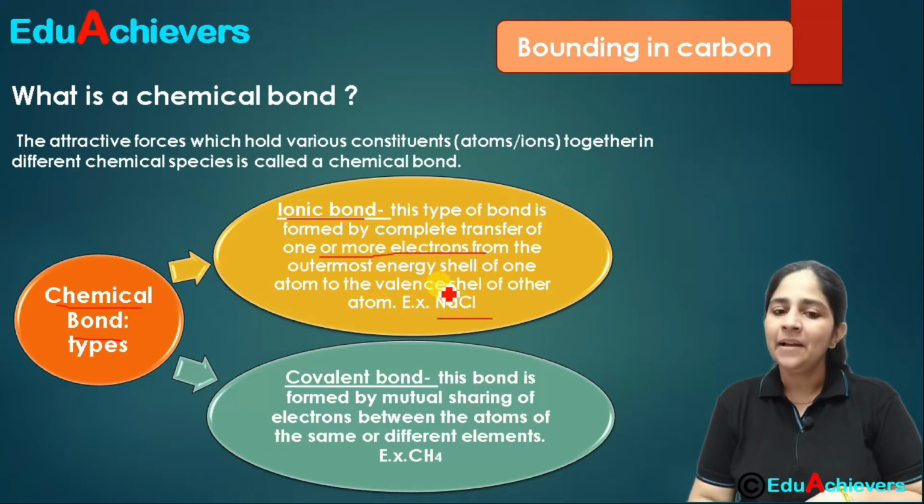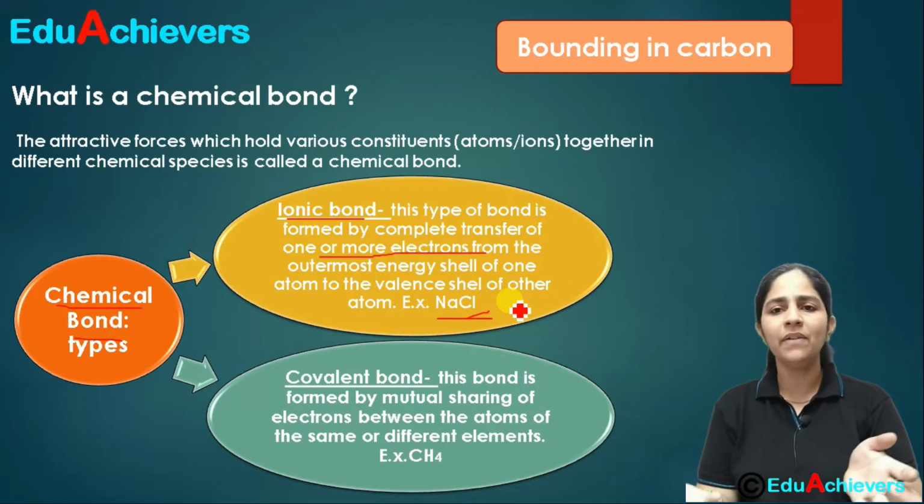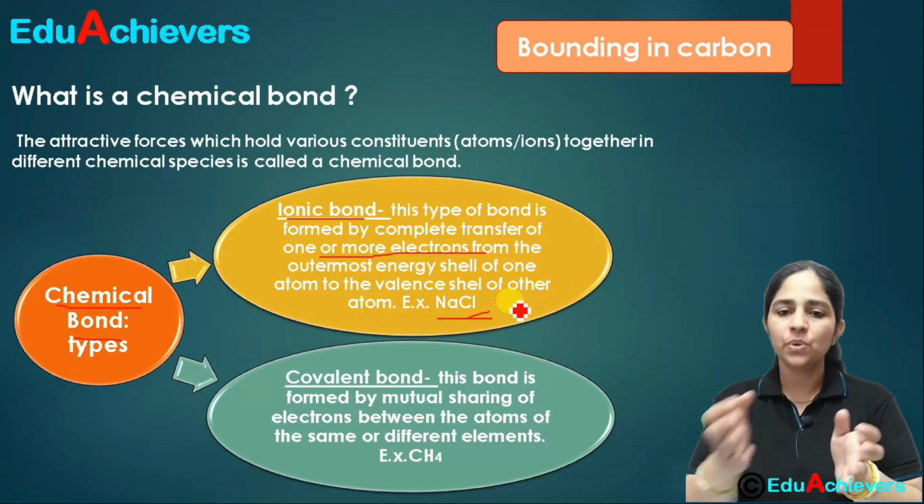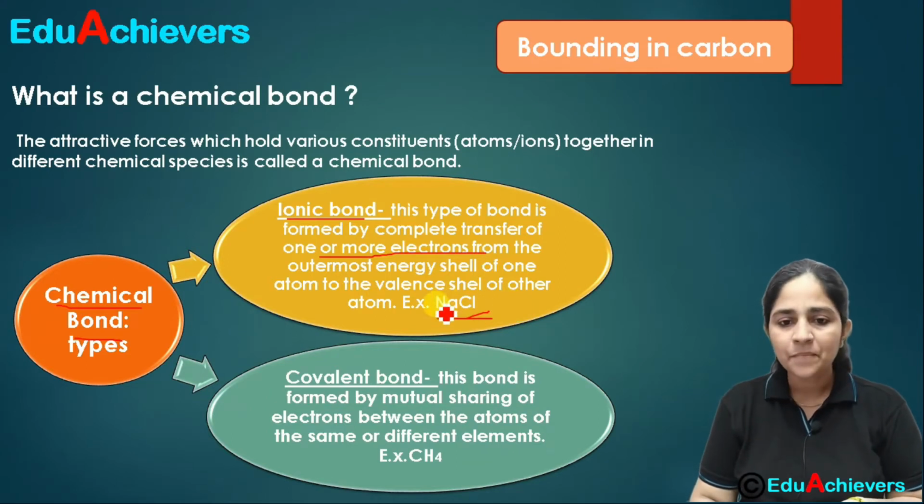Okay, Na has 1 extra, 2, 8, 1, and the chlorine has 2, 8, 7. So this chlorine wants to receive 1 electron, and sodium gives away 1 electron. Cl receives it, and the Na acquires the positive charge and Cl acquires the negative charge. So this is the sodium ion and the chloride ion.